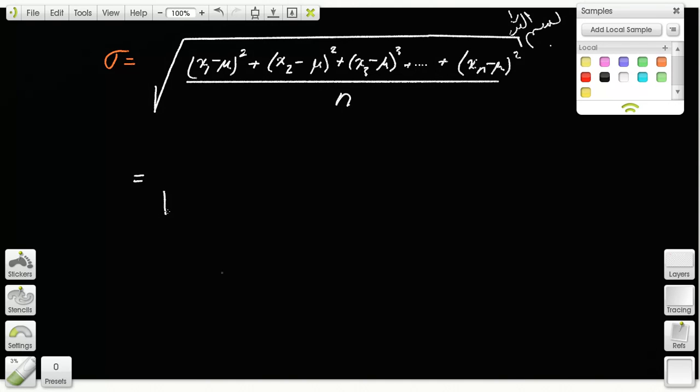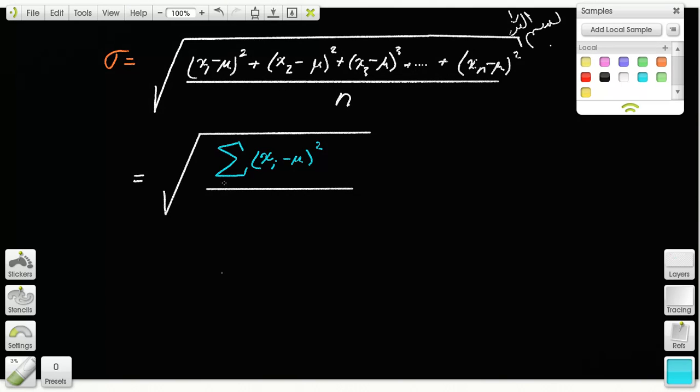Now I'm going to rewrite it as this. Ta-da. Because this is just a sigma notation, that's probably why you use standard deviation for this little baby sigma. If you expand this, you get that.